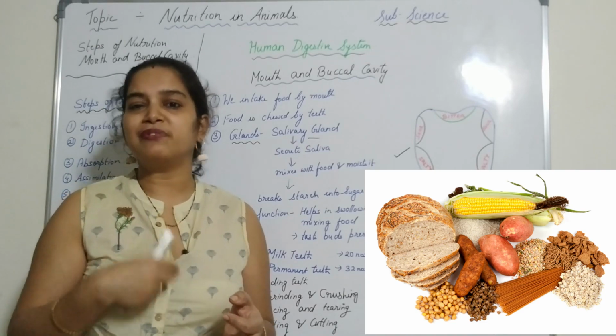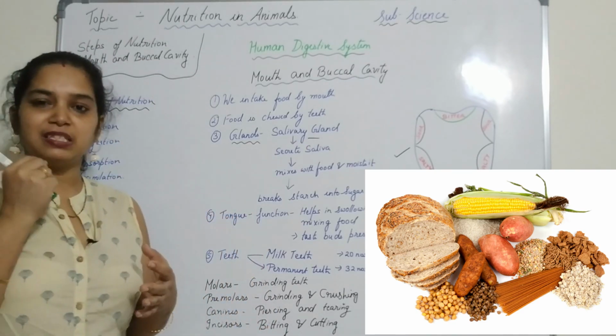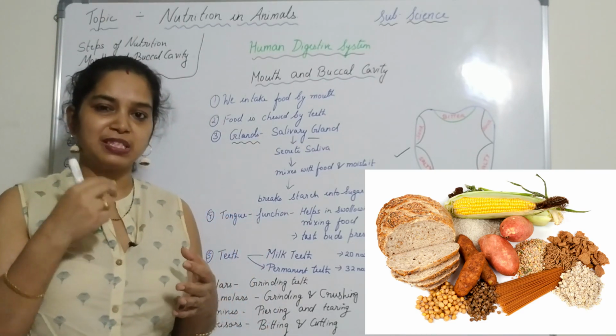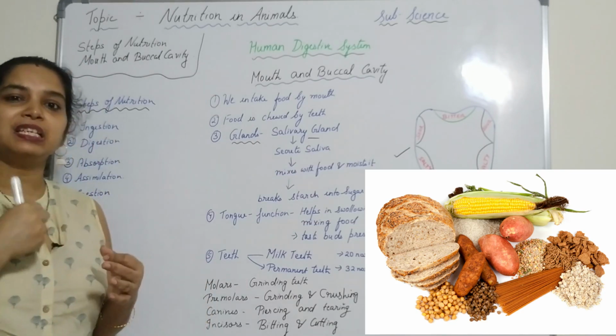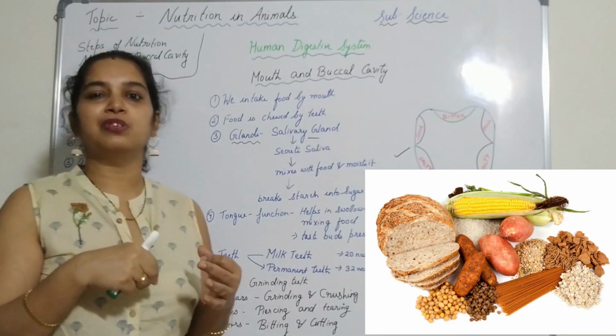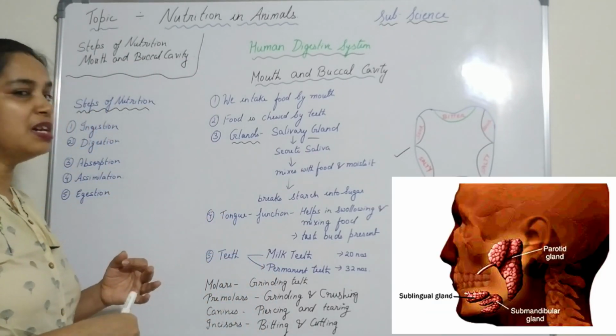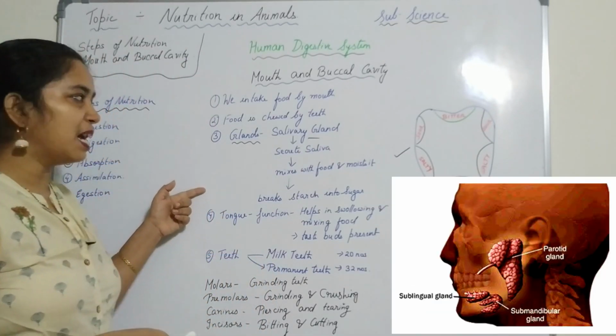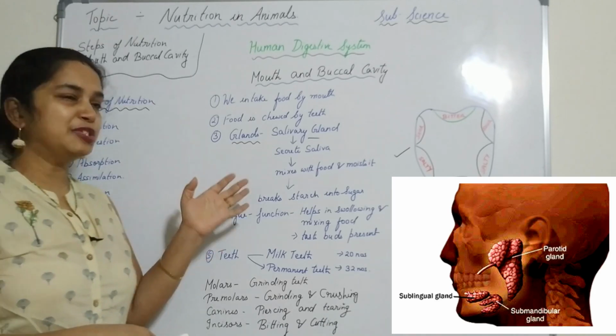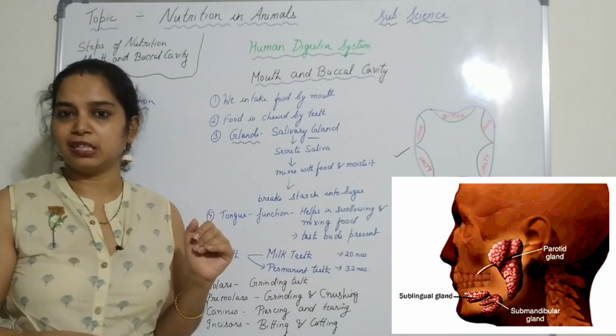Even when you eat very dry food, there is saliva in your mouth, and what happens? It makes the food moist so that it can be easily swallowed through the throat, and it goes through the esophagus to the stomach. So this is about the gland, that is the salivary gland. In the picture you can see the salivary gland present in the mouth.